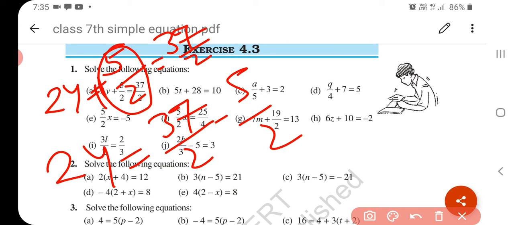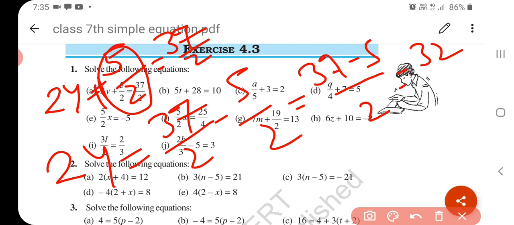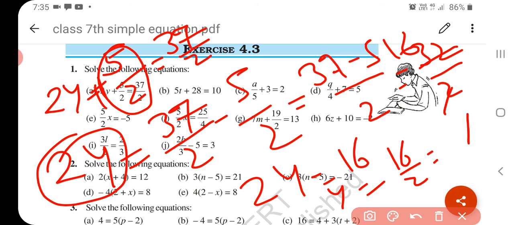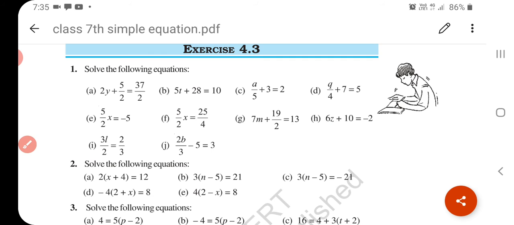The denominator is the same, so we don't do anything. Now divide by 2, it will be 16. So 2y is equal to 16. So y is equal to 16 upon 2. We transpose 2 because 2 is with multiplication, so from left to right hand side it becomes a division. So our answer is 8. This is how you have to solve exercise 4.3.